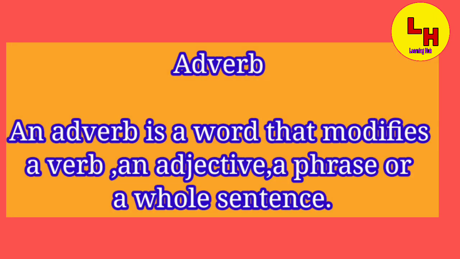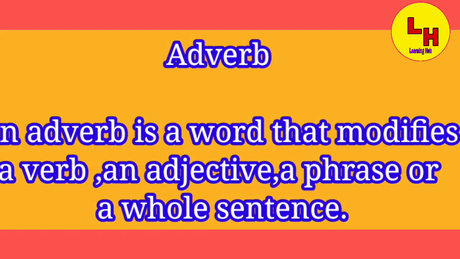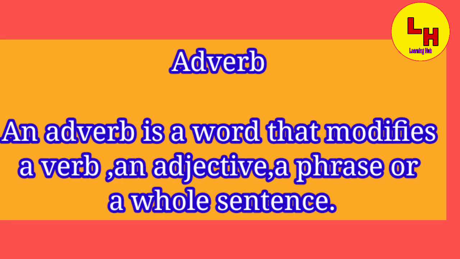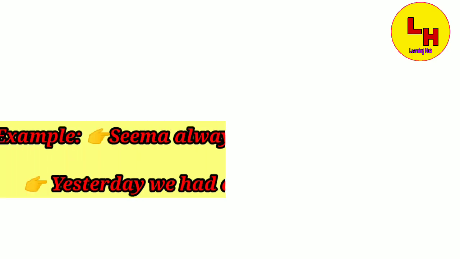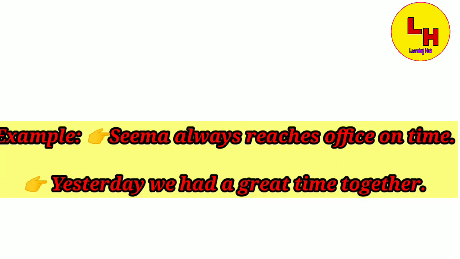Next one is adverb. An adverb is a word that modifies a verb, an adjective, a phrase or a whole sentence. For being clear, let's run through some of the examples. Here we can see 2 examples of adverb. Shima always reaches office on time. Yesterday we had a great time together. In both the sentences we can see how the words always and yesterday define the sentence.